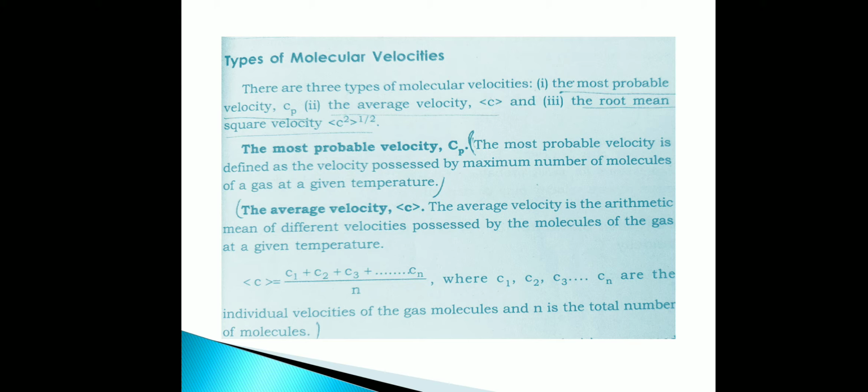Whereas the average velocity is the arithmetic mean of different velocities possessed by the molecules of the gas at a given temperature, which can be calculated by taking the sum of the velocities possessed by all the molecules divided by the number of molecules. Here it is calculated as C1 plus C2 plus C3 plus etc. up to Cn divided by n, where C1, C2, C3 etc. up to Cn are the individual velocities of the gas molecules, and n is the total number of molecules.